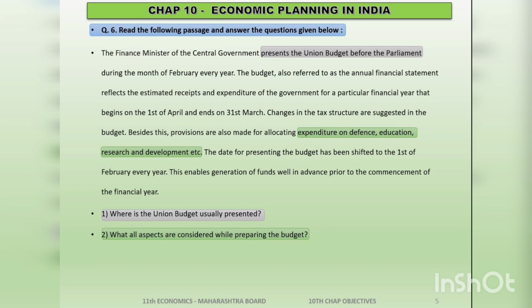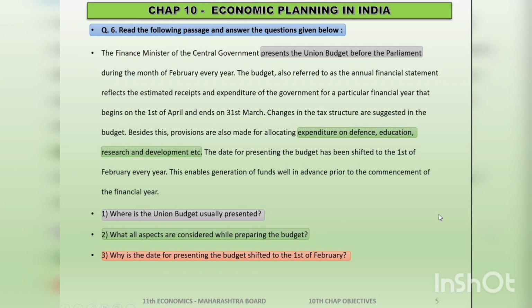Never write exactly the statement of the passage in your answer. You will not get full marks. Remember active to passive. Remember direct and indirect speech. Always use indirect speech. Okay, children, we go with the third question. Why is the date of presenting the budget shifted to 1st of February? Why? You can check the next statement.